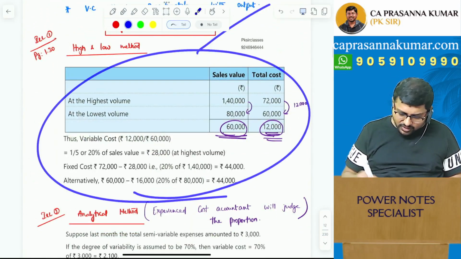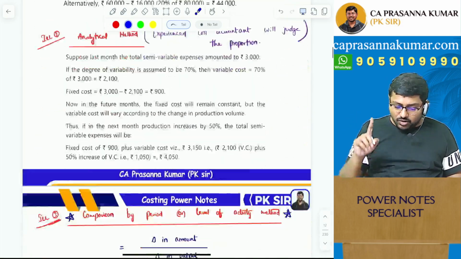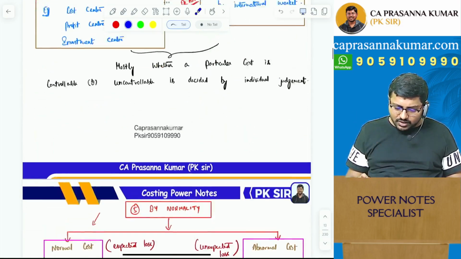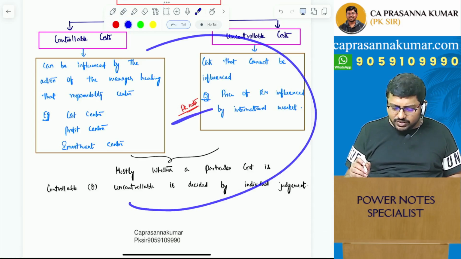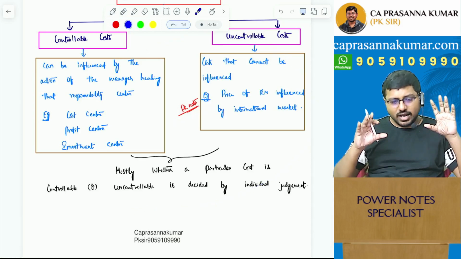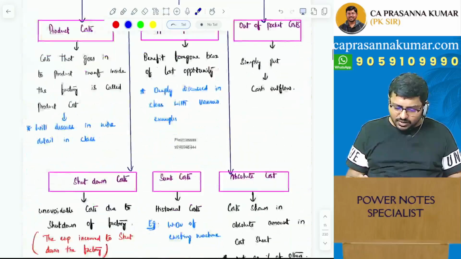Okay, examples from your ICAI material have been taken as they are. And I'll also tell you the beauty of this particular material. You can see PK Sir's notes over here. Wherever my touch is required, I've given that. I've explained it better.